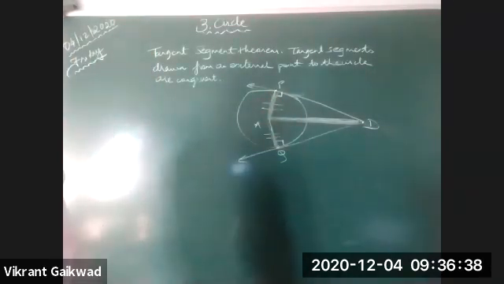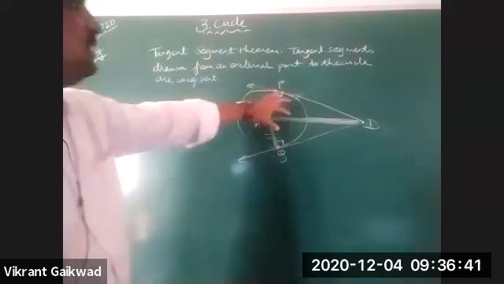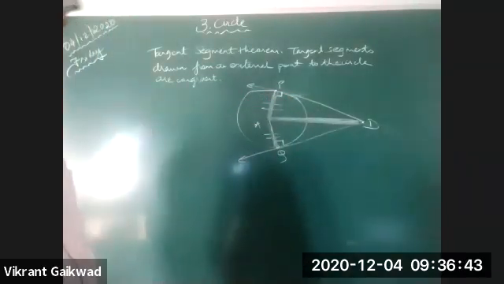So these triangles are congruent by side angle side test, or we can say hypotenuse side test.